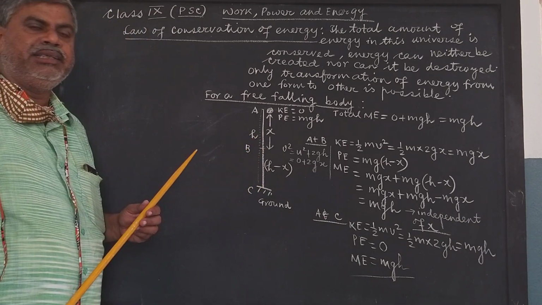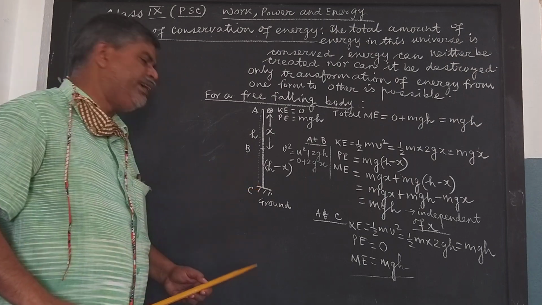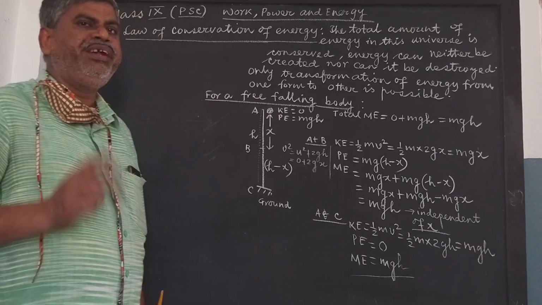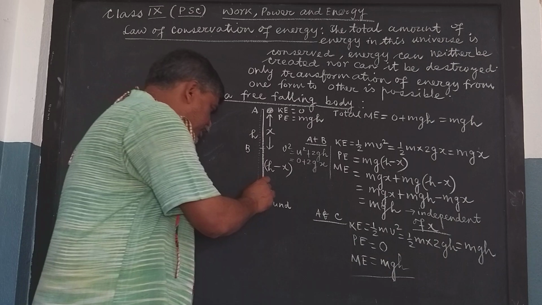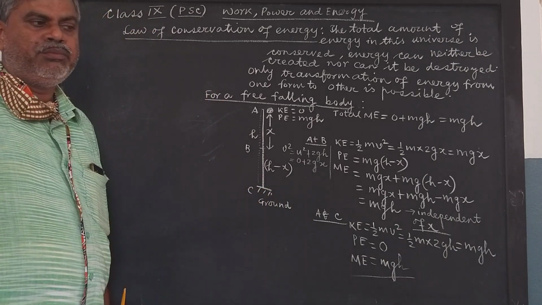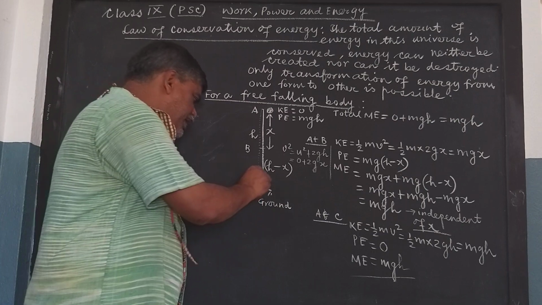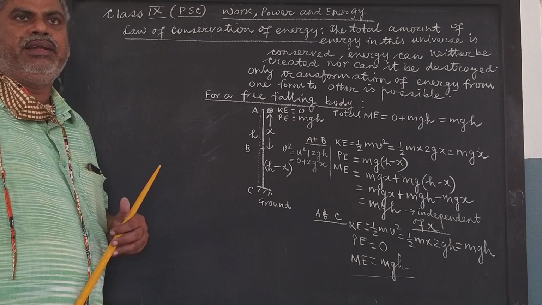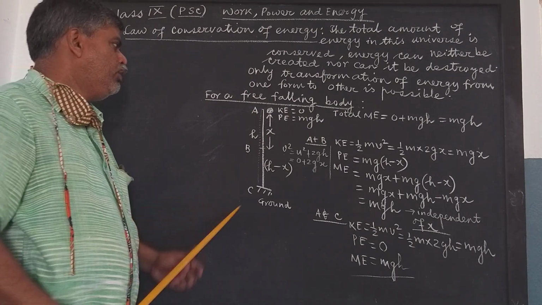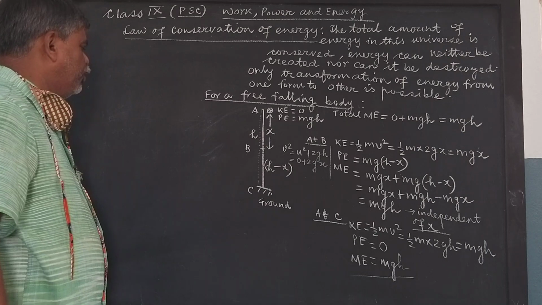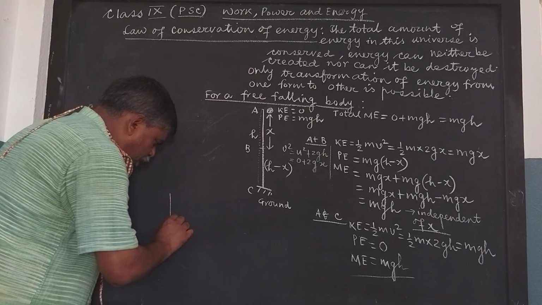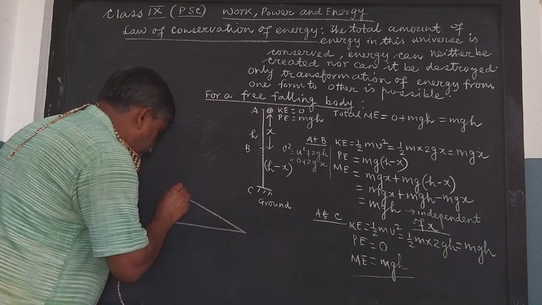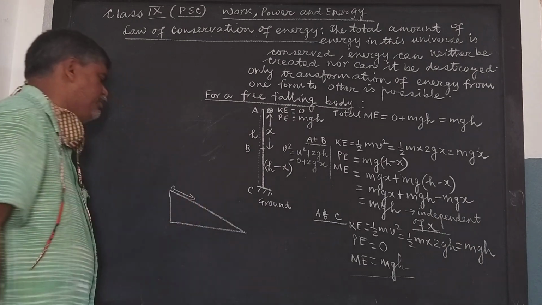and when it is just going to strike the ground, its total mechanical energy has been converted to kinetic energy, and when it strikes, we can see some amount of sound energy will be produced, some amount of heat energy will be produced. It can produce some deformation here, that is some amount of mechanical work can also be done, or it can even penetrate some dust into the ground. That's how the mechanical energy is used. We are doing it in this case, but we can also show that if a body falls or rolls down along an inclined plane, then also its mechanical energy will remain conserved.